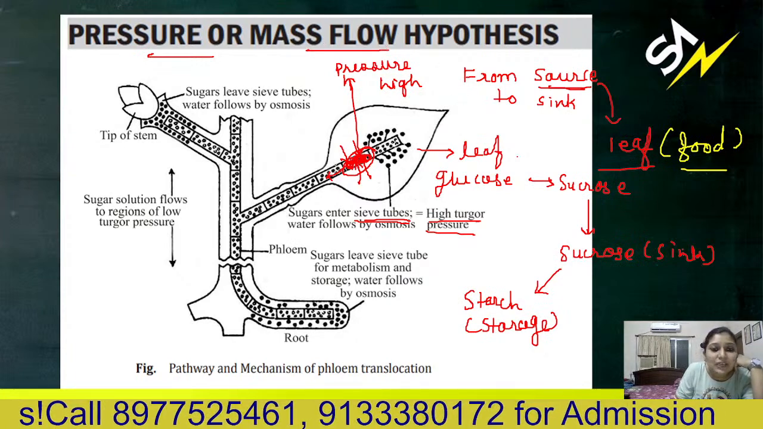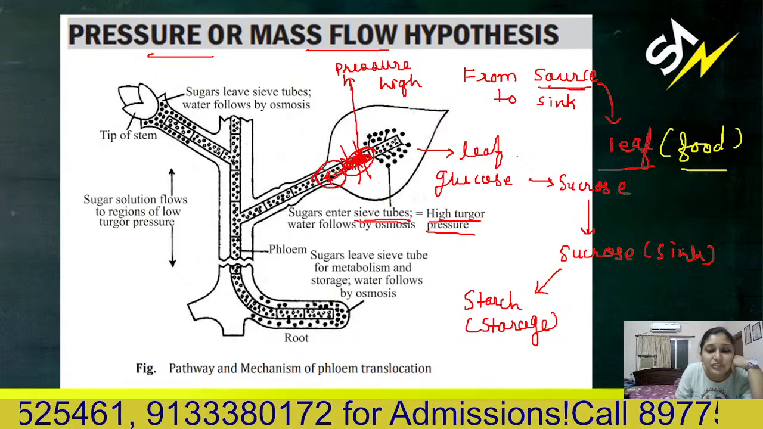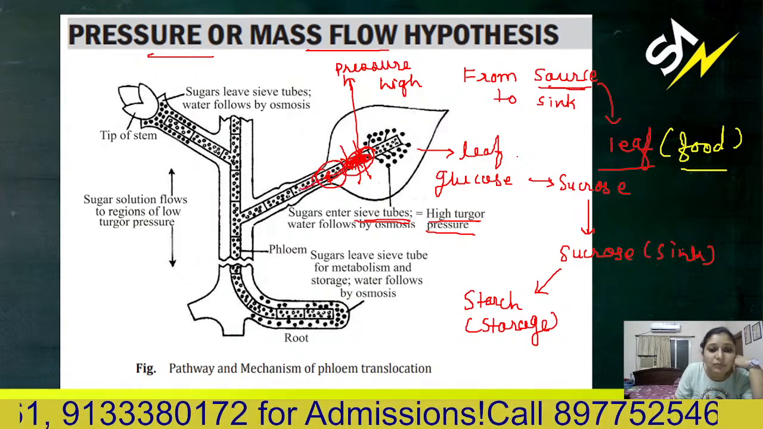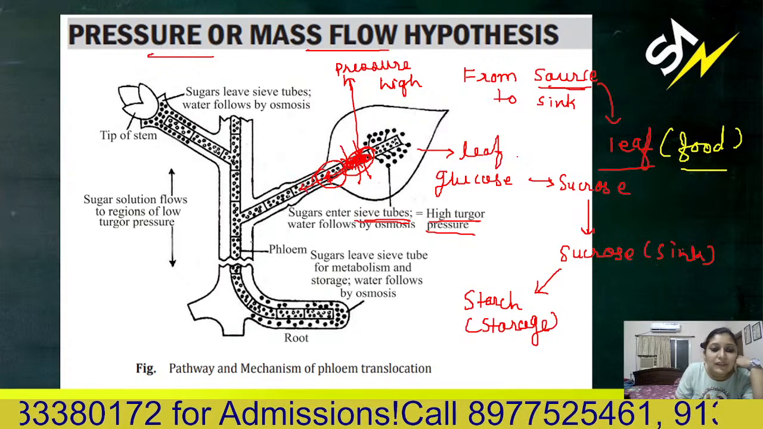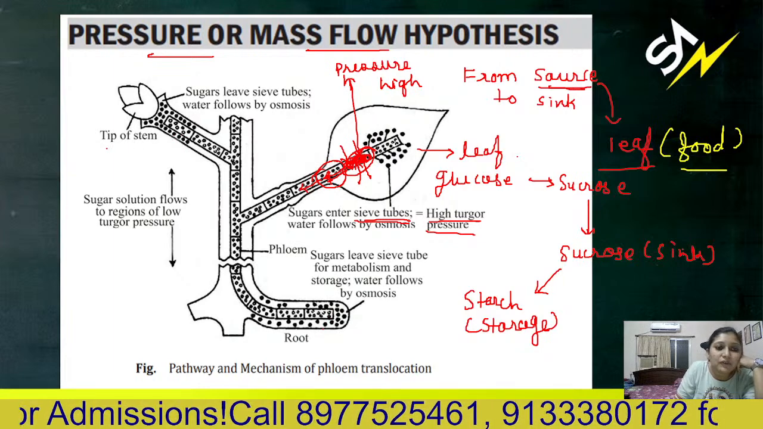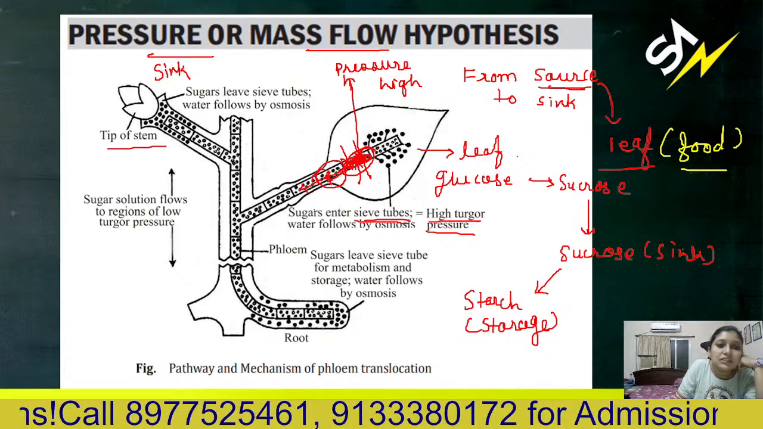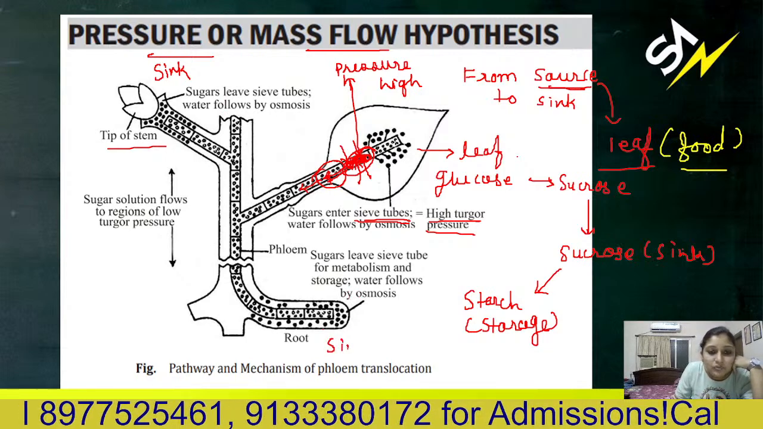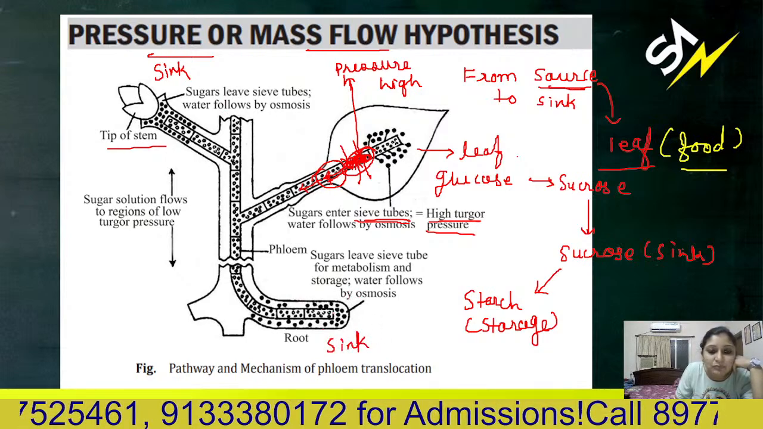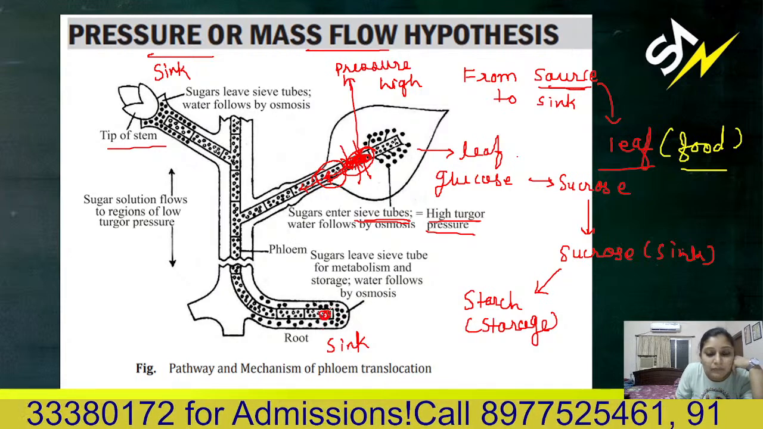So simply it will move to the low pressure region. Again there will be high pressure here, and again it will move to the low pressure region. Till which point? For example, the root or the tip of the shoot, this may be a sink. This may also be a sink. So wherever it is required, it is moving to that region. Here it is leaving that phloem.